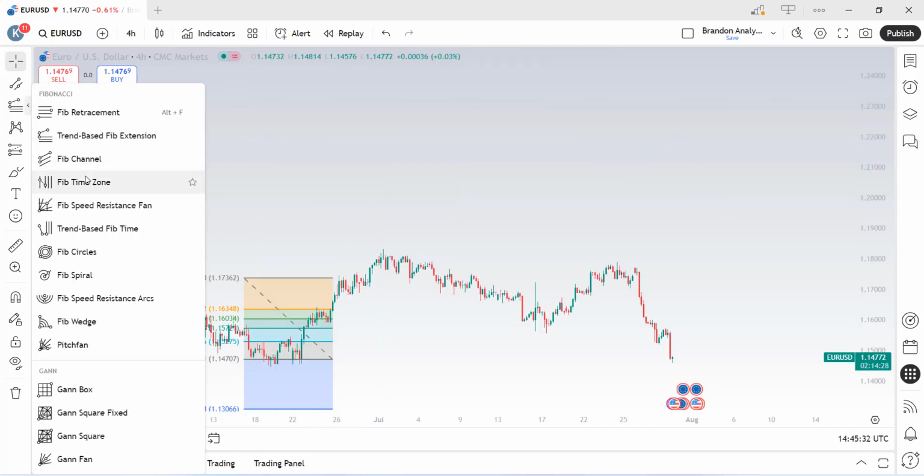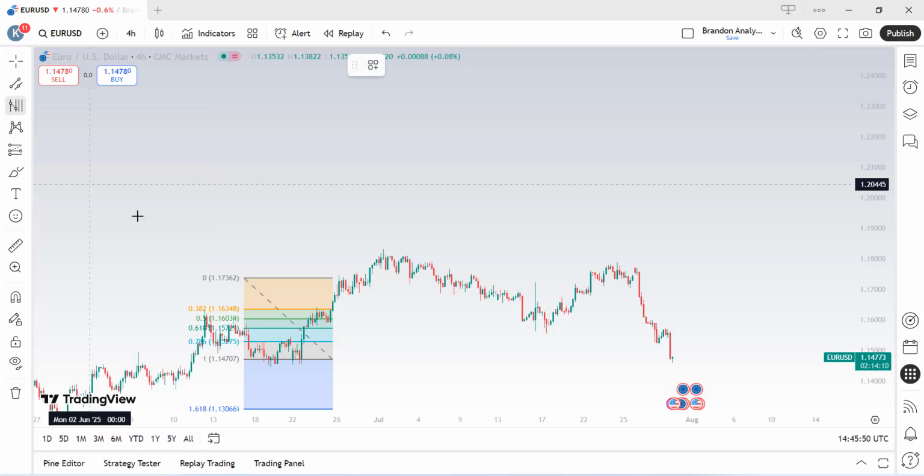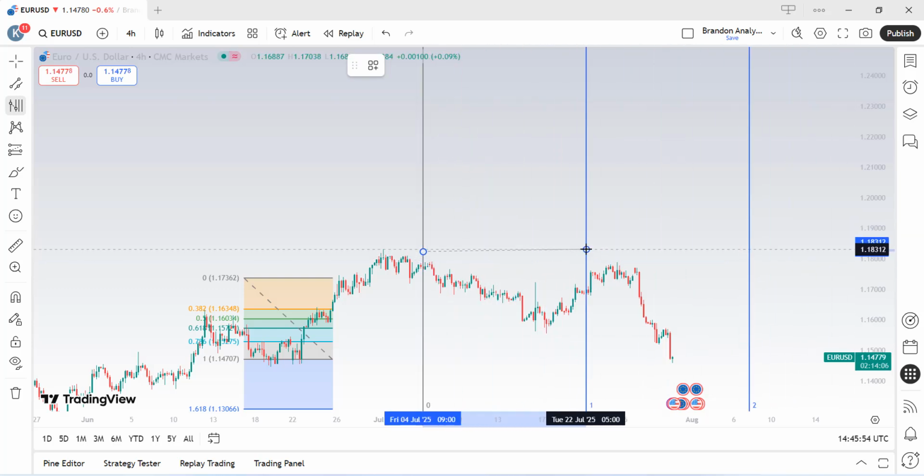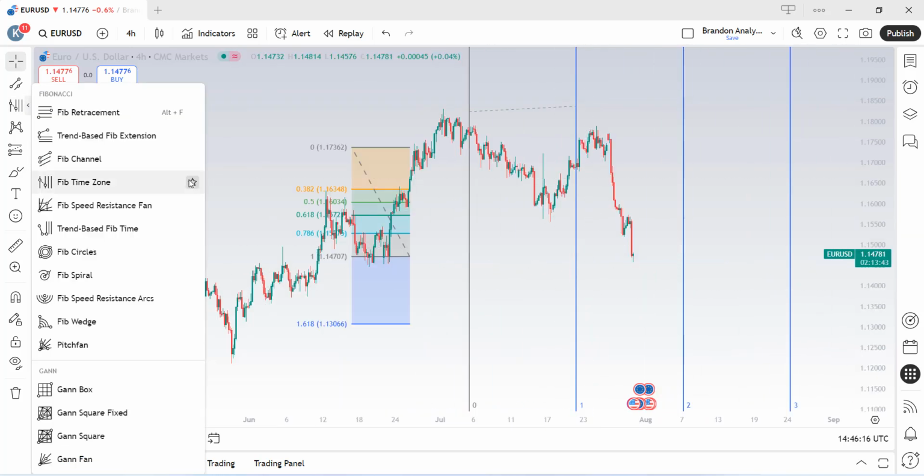Next, we have Fibonacci time zones and arcs, which are more advanced tools but useful in swing trading. In my personal opinion, I will say if you are not used to Fibs, then it is better you stick with retracement and extension first. The others are more advanced and will come with time.